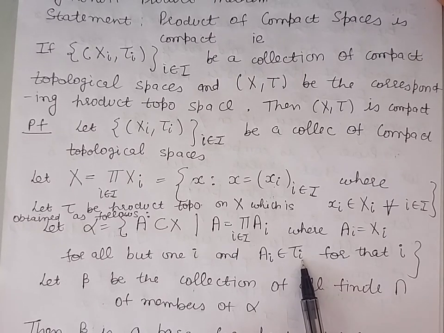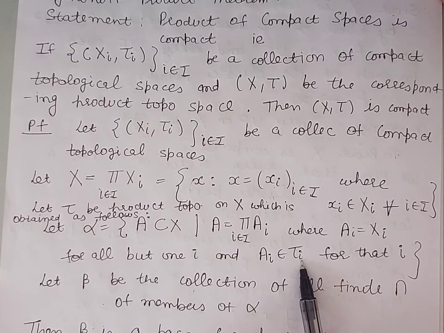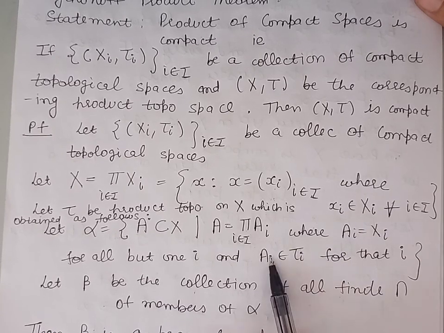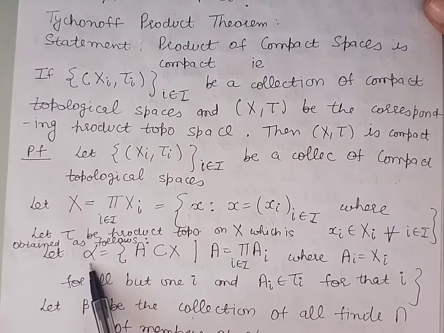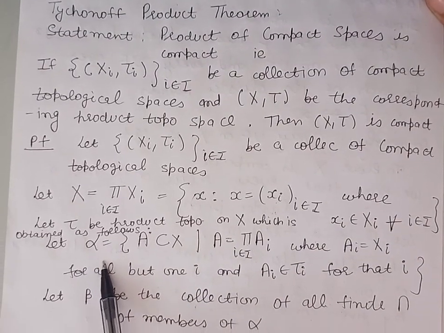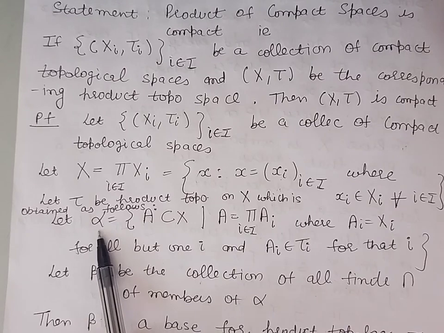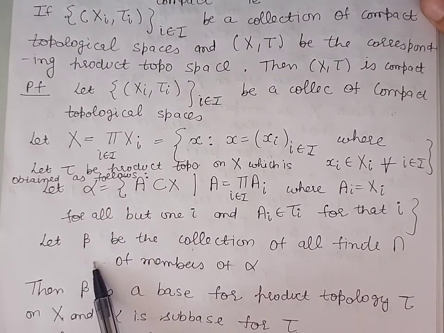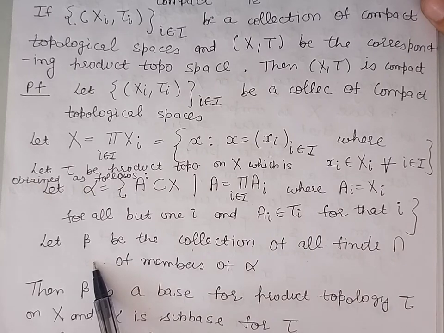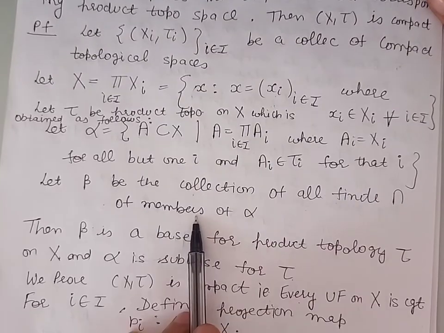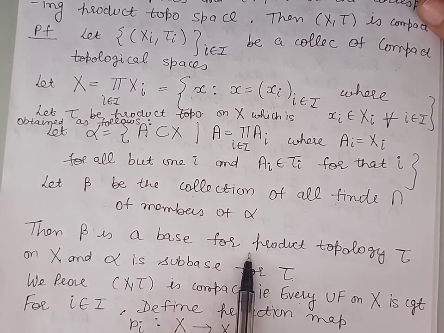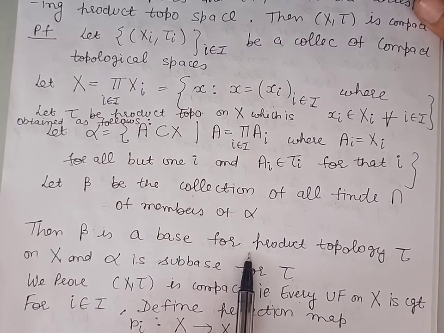This type of products are called very special products, which we already discussed in product topological spaces. And such type of products, they form defining subbase for the product topology. And beta, which is the collection of all the finite intersections of the members of alpha, they form defining base for the product topology on the set X.